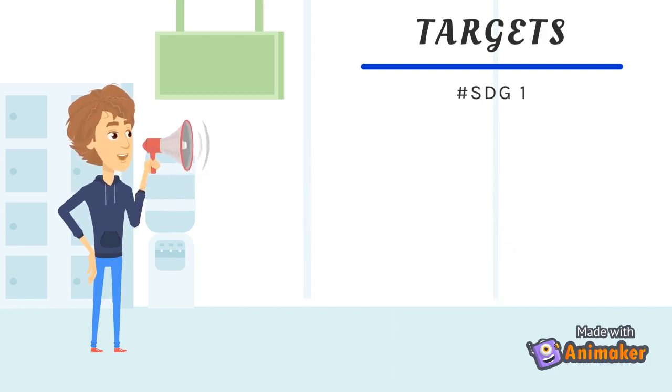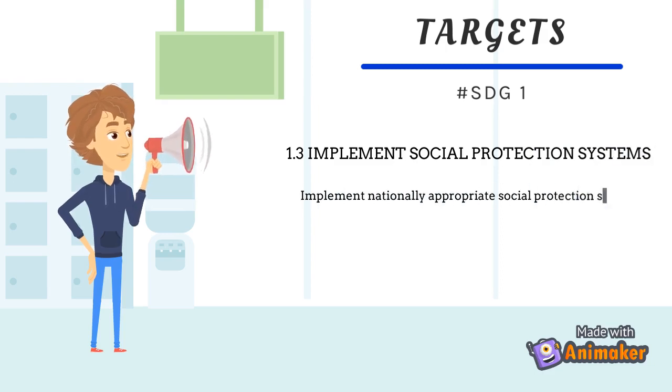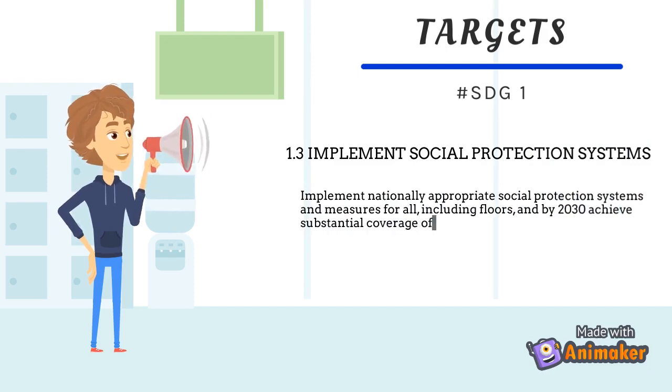1.3 Implement social protection system. Implement nationally appropriate social protection systems and measures for all, including floors, and by 2030 achieve substantial coverage of the poor and the vulnerable.